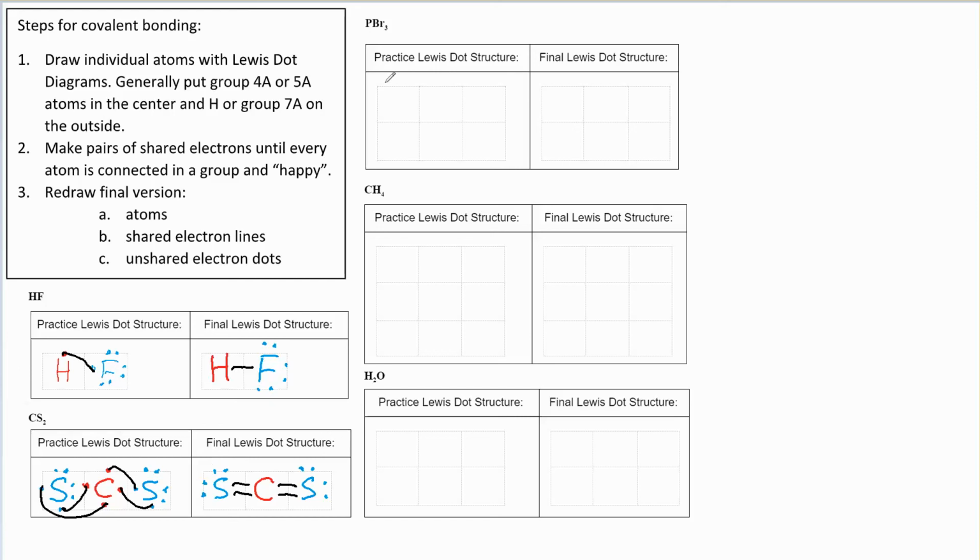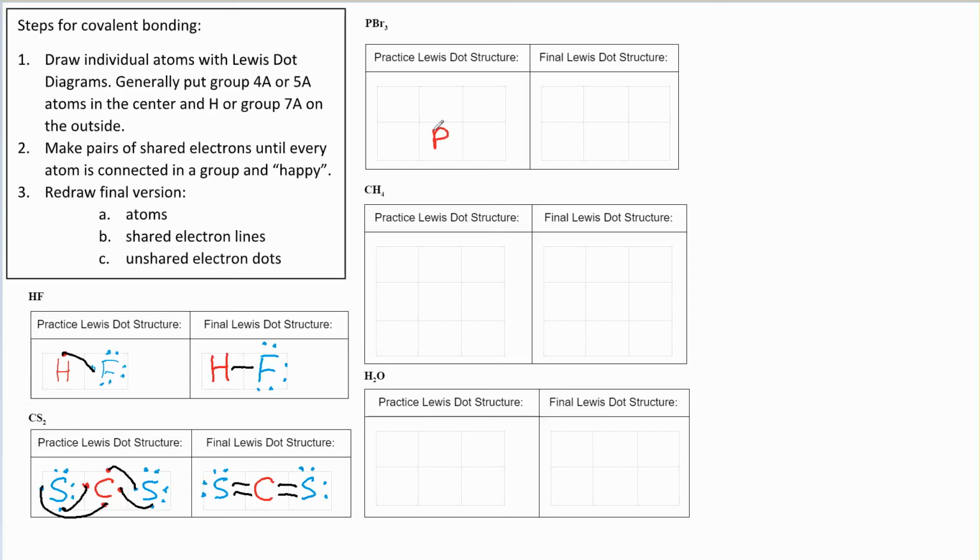Okay, next example. So we've got a phosphorus and then 3 bromines. So we'll start with our atoms, and we're going to put the group 4 or group 5 atom in the center. So in that case, we don't have a group 4 atom, but we do have a group 5. That would be the phosphorus. So we're going to put that in the center. And I'm going to draw it here. I already know that's going to make my drawing awkward, but I'm doing that on purpose just so we have to fix it later.